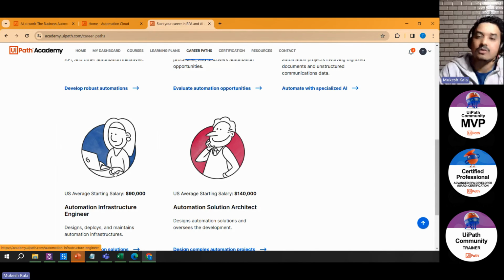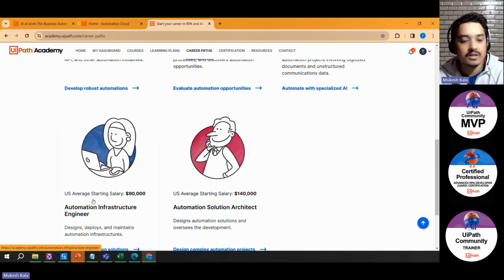So let's say there is a company which has developed 100 automations. After that, the developers are all moved to new projects. If there are some changes or issues coming in the robot, who is going to fix that? So as a company, I always require people who can support the existing automation, which is called L1, L2, L3 support. You can be a support engineer.